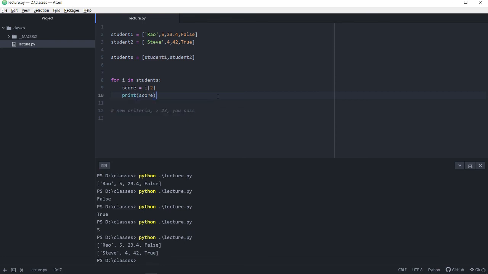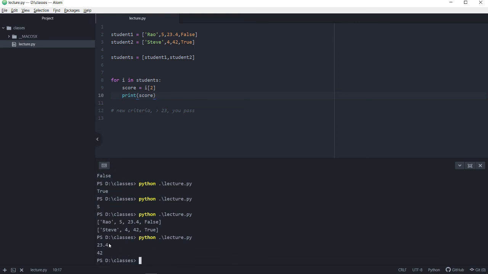So what should be happening here is we should only be getting 23.4 and 42 printed for our two student lists here. And you get 23.4 and 42. Okay, so we have the right score. And now I'll say that if the score is greater than 23, I want to print you should pass.